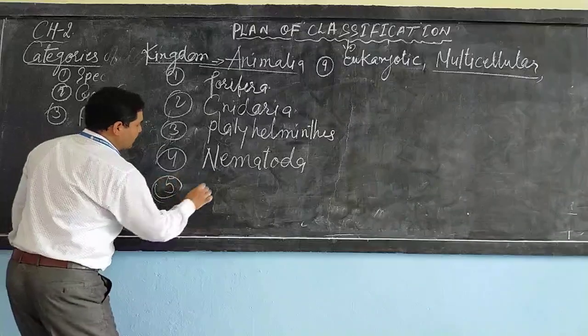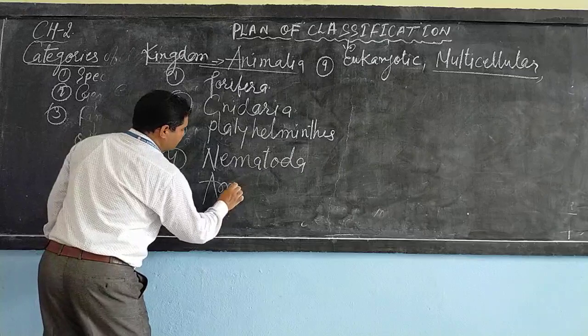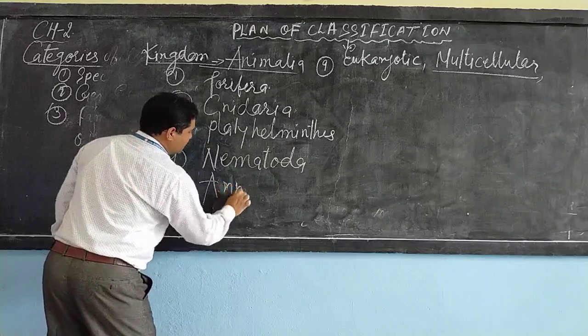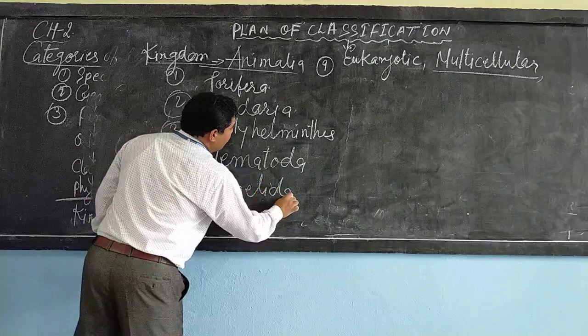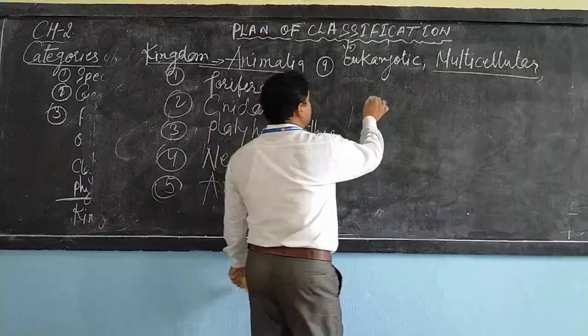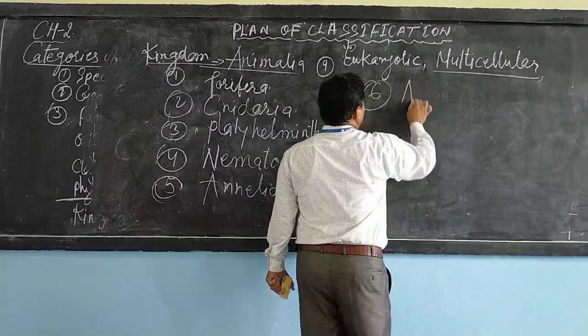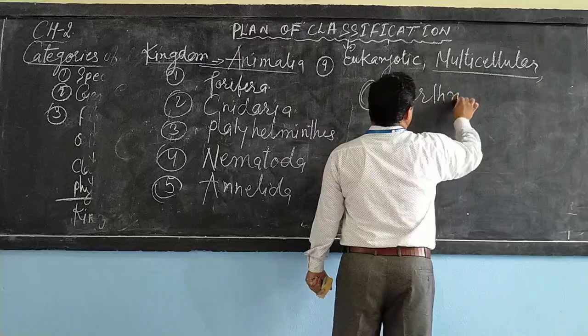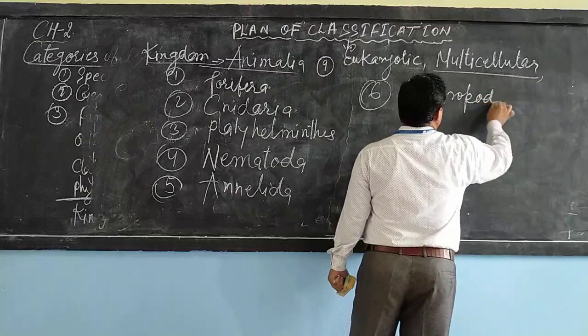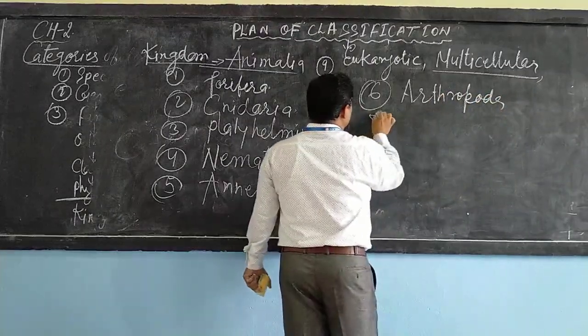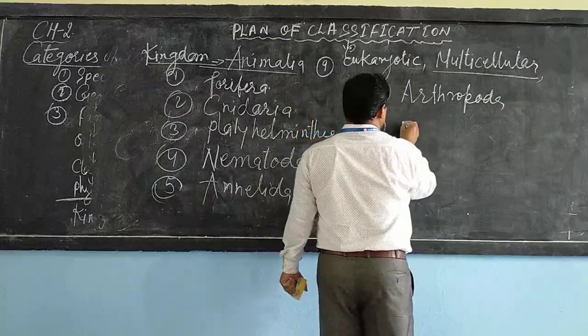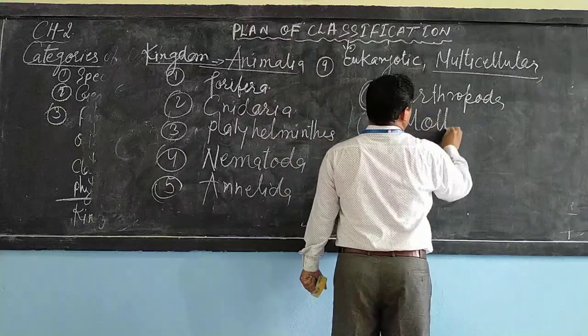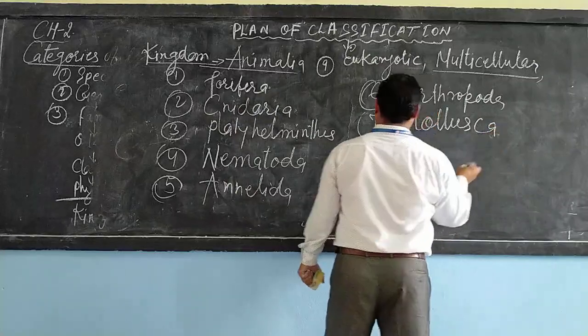Fifth is Annelida. Sixth is Arthropoda. Seventh is Mollusca.